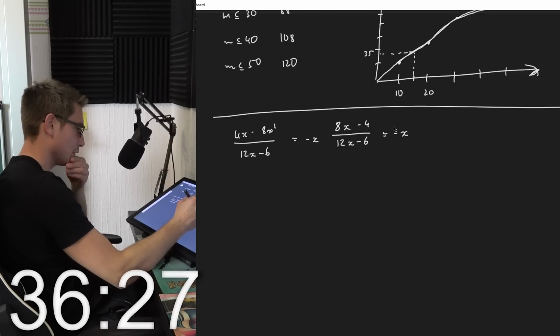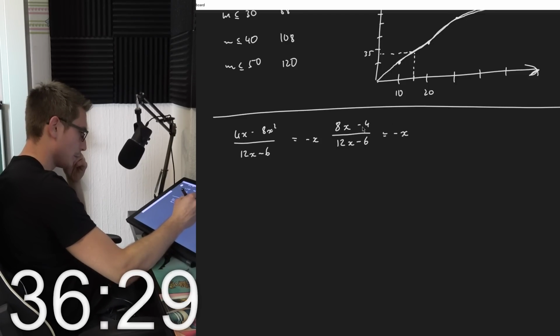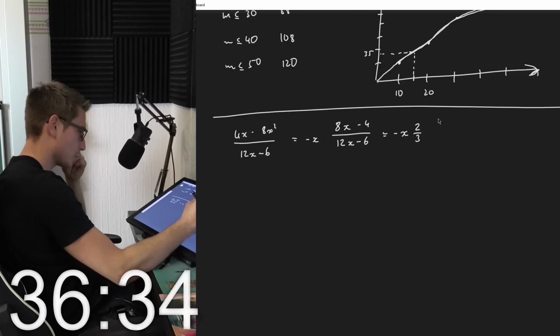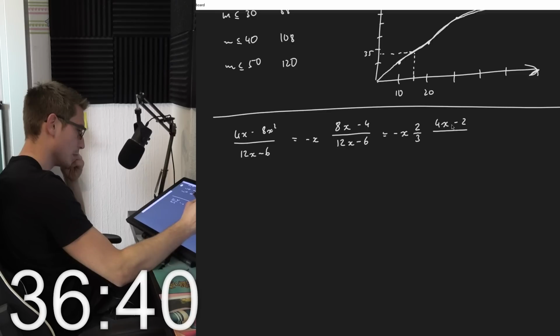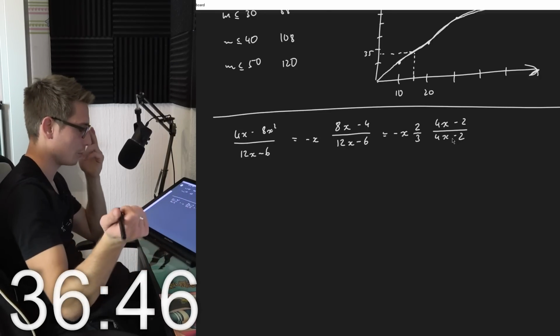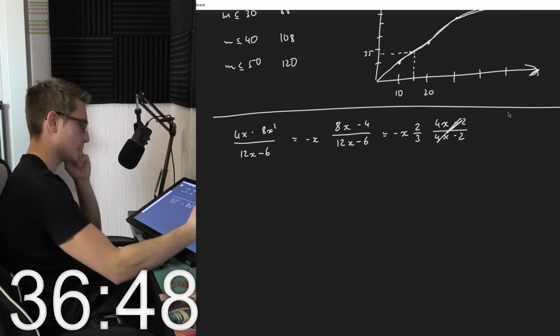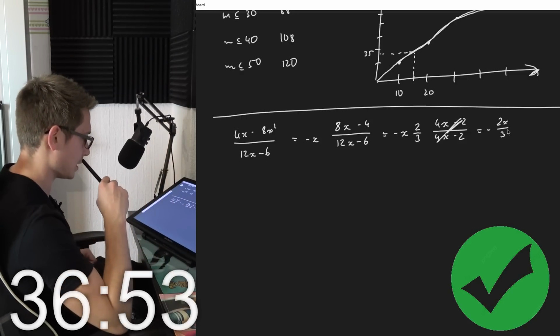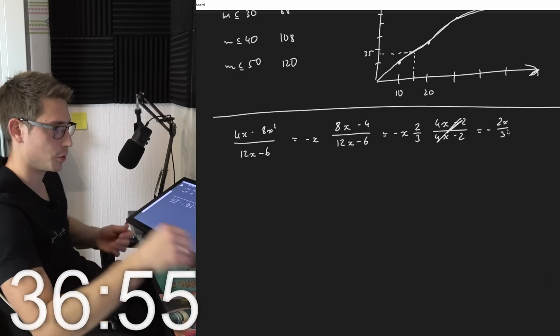Let me see for a second. If I were to factor out 2/3, we are going to get 4x minus 2 divided by, yeah, obviously. So this is negative 2x divided by 3. I think there's nothing else we can do here.